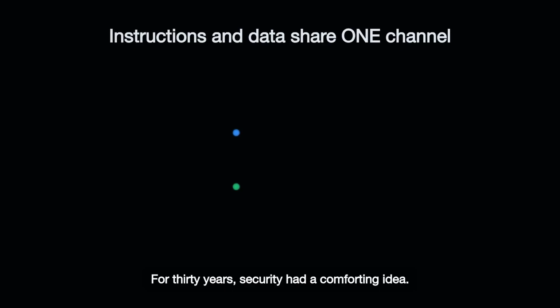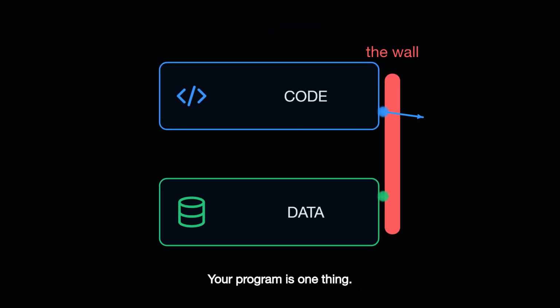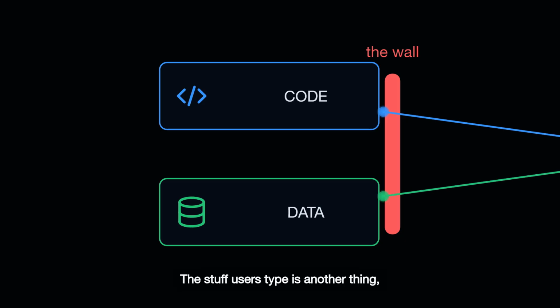For 30 years, security had a comforting idea. Keep code separate from data. Your program is one thing. The stuff users type is another thing, and you never let the second turn into the first. That single principle killed whole categories of attacks. Large language models quietly broke it.